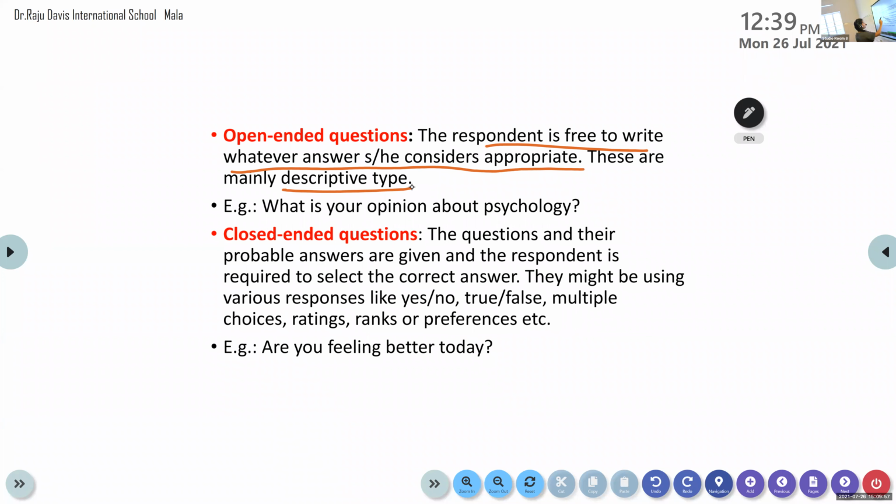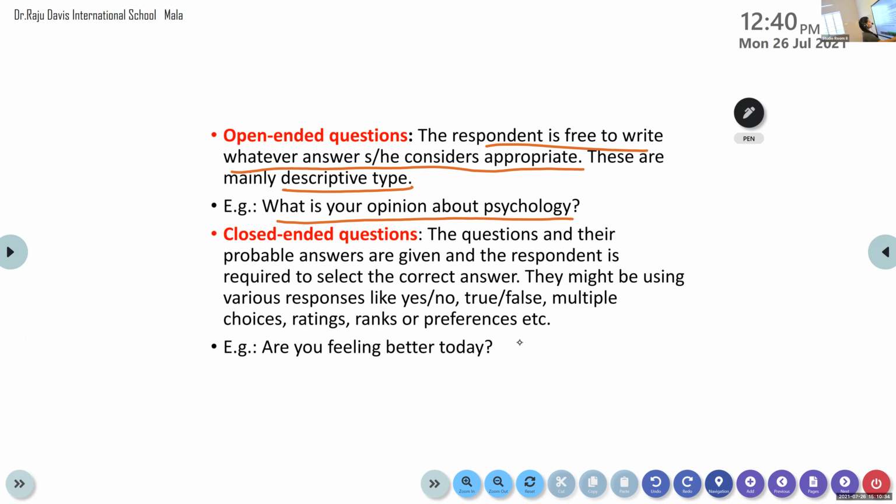Okay, examples. What is your opinion about psychology? That is an open-ended question. Okay, because you are free to say anything about it. You can elaborate on it, isn't it? You can say it is very boring. You can say it is very interesting. You can describe it in 10 to 15 sentences also. Your opinion on psychology, isn't it? You can include the definition of psychology in it. You can include whatever you have learned about psychology in it. You can also say how much your opinion has changed from your past opinions. Yeah, so that is an open-ended question.